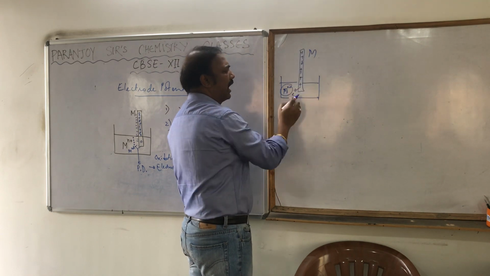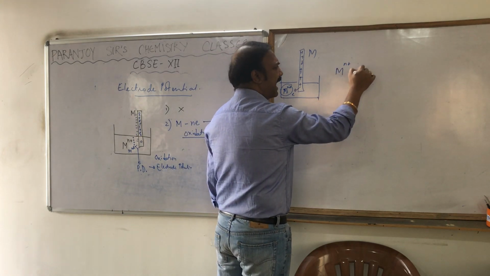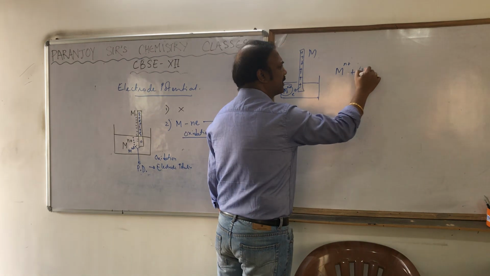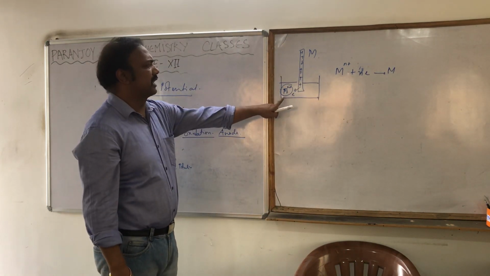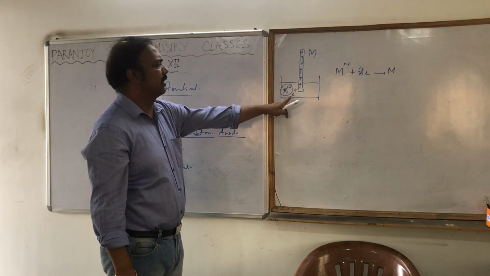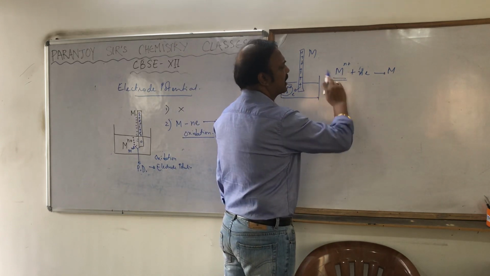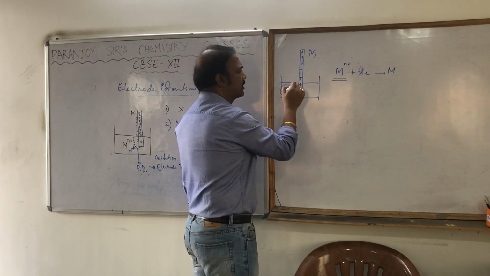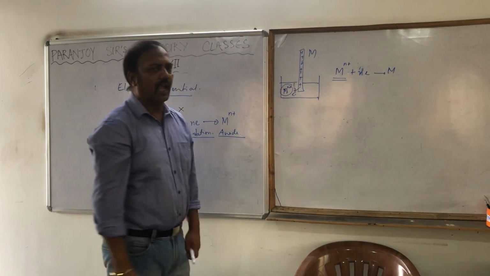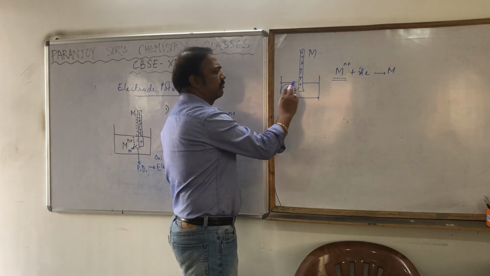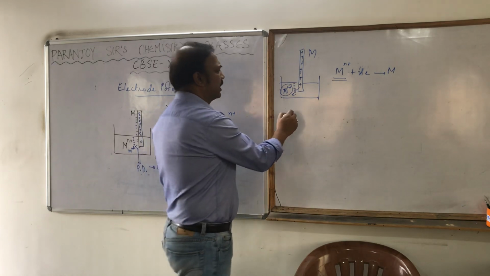Okay, and the Mn positive present in the solution is accepting the electrons to become M. So the M is deposited over here. But what is happening to the solution? Earlier the solution was neutral. Now some of the Mn positive ions are neutralized. So what charge is getting more? The negative charge is getting more in the solution. And the potential difference that will be generated over here because of the charge difference is called electrode potential.